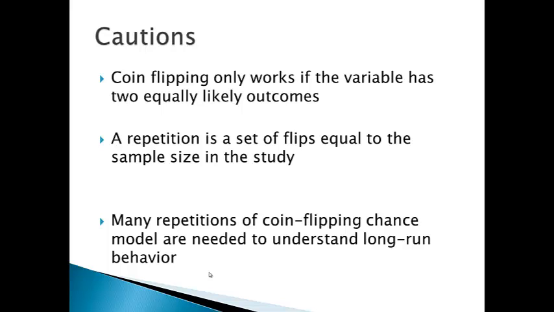You really need many repetitions of the coin flipping chance model to understand long-run behavior. We can't just merely flip a coin 16 times. That gives us one potential outcome from the Doris and Buzz study if Buzz is just guessing. We really want to get a sense of many, many repetitions to give us a picture of which outcomes are more or less likely.